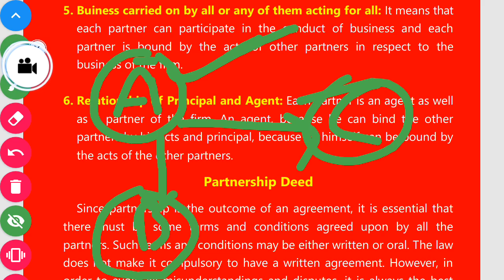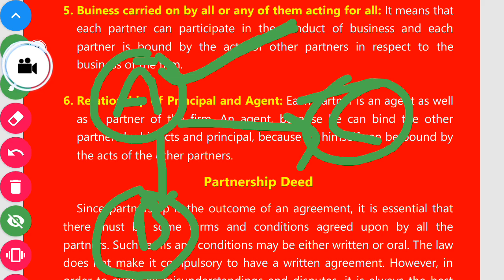Mr. A is an agent because he can bind the other partners for his act. So Mr. A can bind B and C for his act. That's why Mr. A is an agent and Mr. B and Mr. C are the principals.